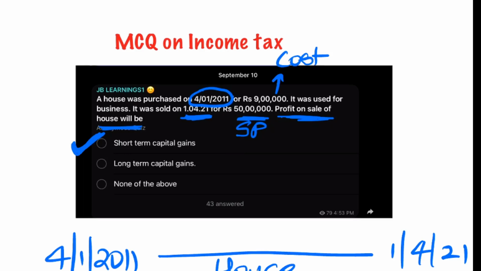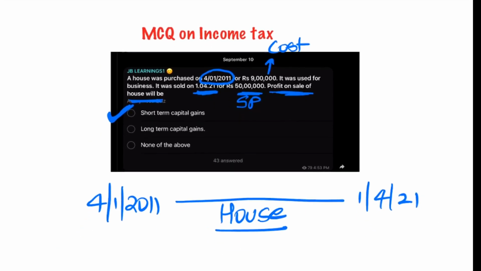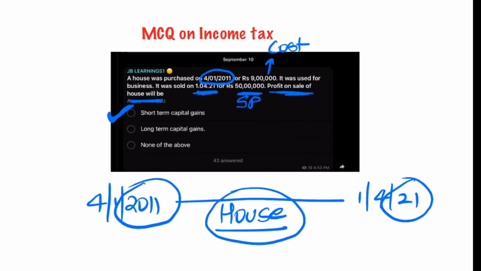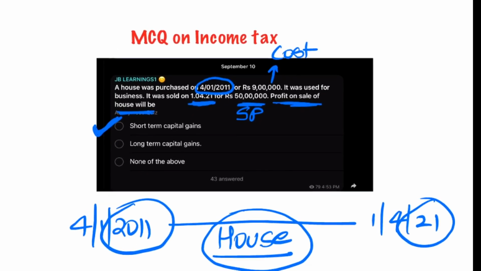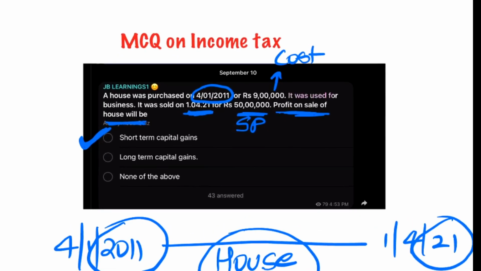Now there are some students who would be shocked. They would be thinking, sir, how can something which is purchased in 2011 and sold in 21 become short-term? Because you might be thinking anything above 2 years, because house is an immovable property, right? So for immovable property, anything which is above 2 years should be long-term. Then sir, why are you saying short-term capital gain? Now, here comes the most important explanation of these MCQs, and it is that it was used for business.